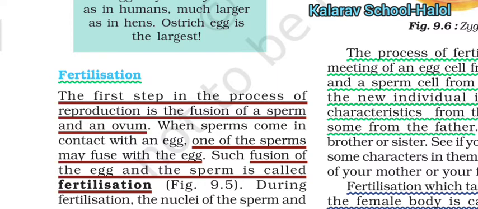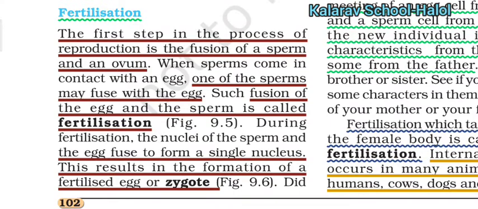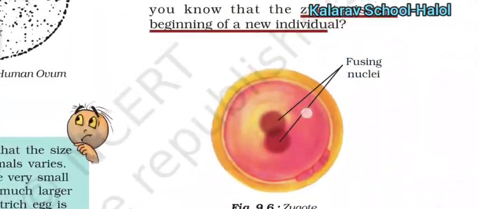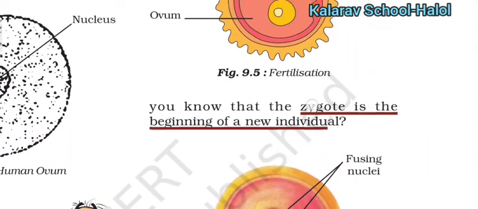So the first step in the process of reproduction is fusion of sperm. Sperm is the male gamete, and ovum is the female gamete. When sperm come in contact with an egg, one of the sperm may fuse with the egg. Such fusion of egg and sperm is called fertilization. The egg fuses to form a single nucleus. The formation of the fertilized egg is called the zygote. So the zygote is the beginning of a new individual.